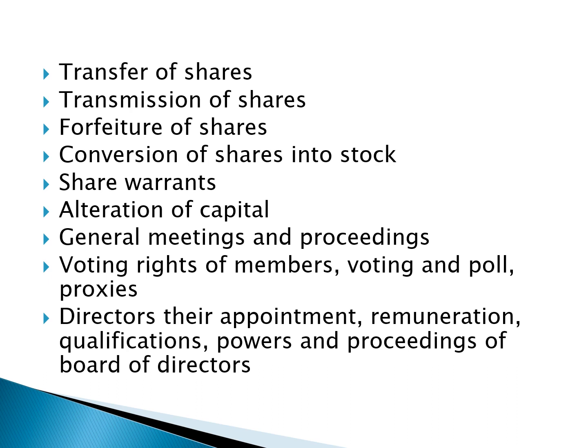Then it covers when shares can be converted into stock, share warrants, and also the most important one, alteration of capital. You know that capital cannot be altered as such, so articles of association speak about how a company's capital can be altered.